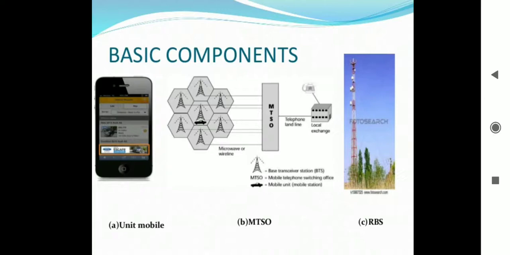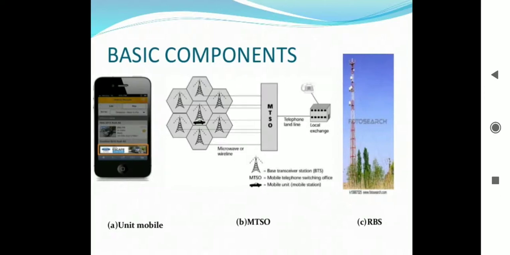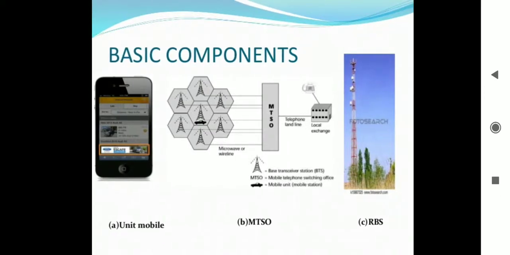Calls made from a cell phone to another cell phone on the same network travel to their destination by being routed to the base station nearest to the destination phone, and finally to that phone itself.